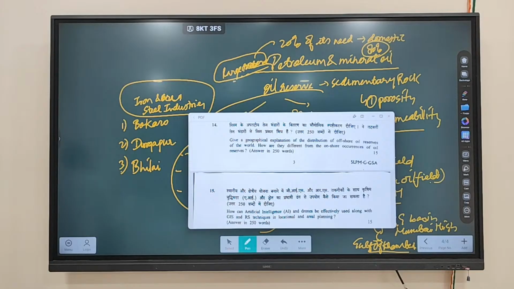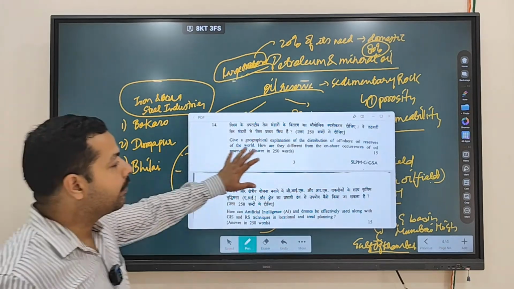Like we discussed the West Siberian region and the China Manchuria region, those are onshore reserves. Like the North Sea we have written, Barents Sea we have written, those are offshore oil reserves. So you have to talk about offshore as well as onshore oil reserves. Like the Niger Delta region and Orinoco Basin of Venezuela. So this is the question that has been asked regarding oil reserves that you have to keep in mind. Clear?